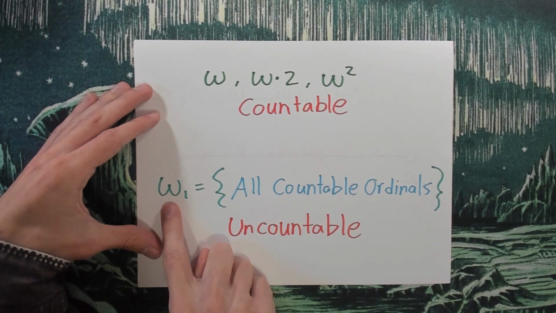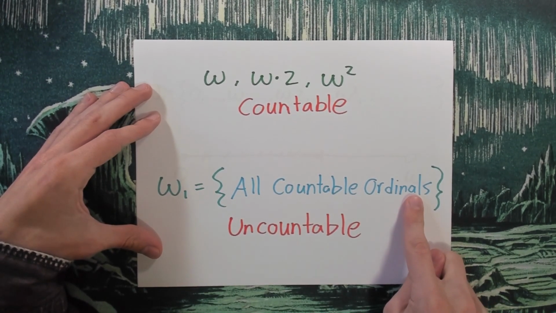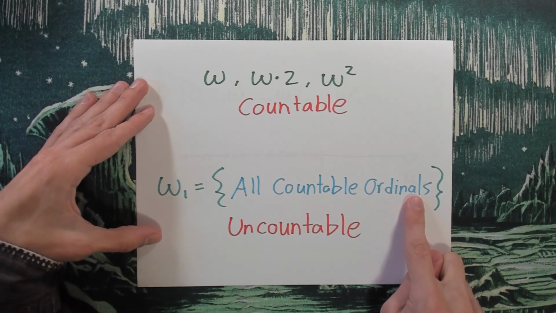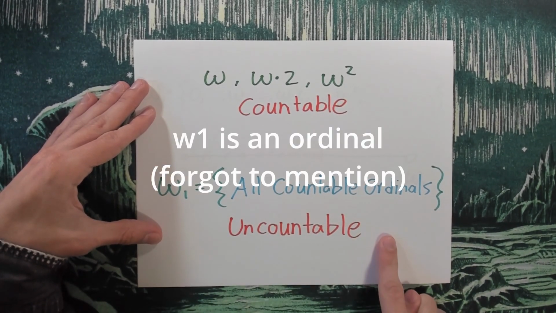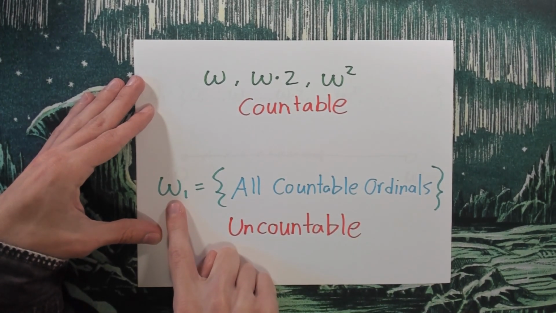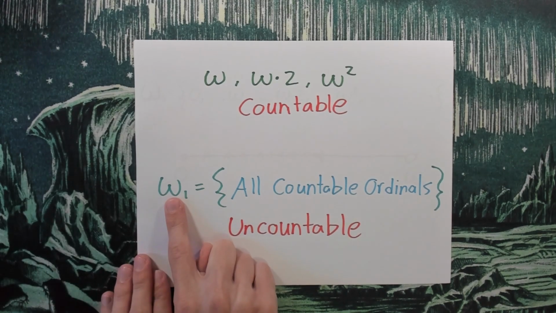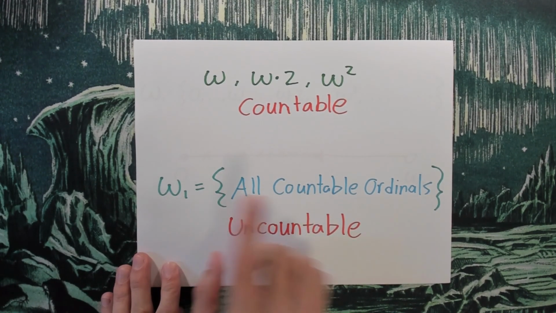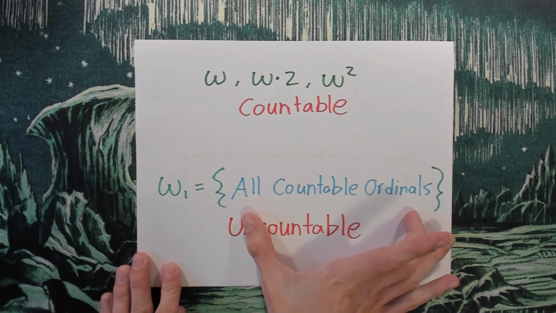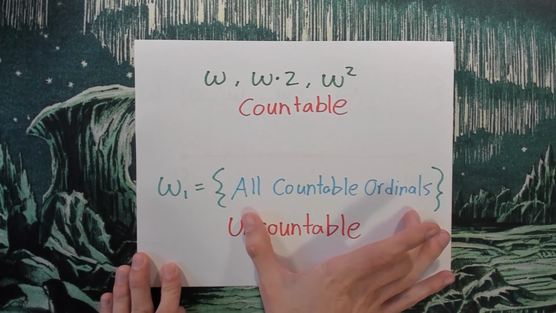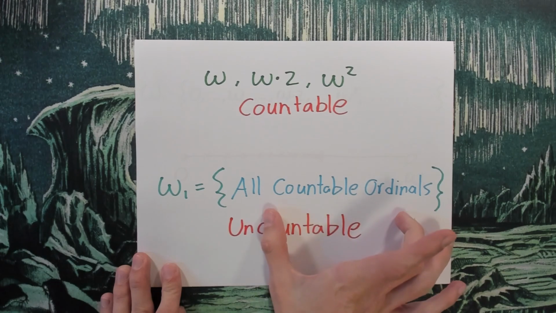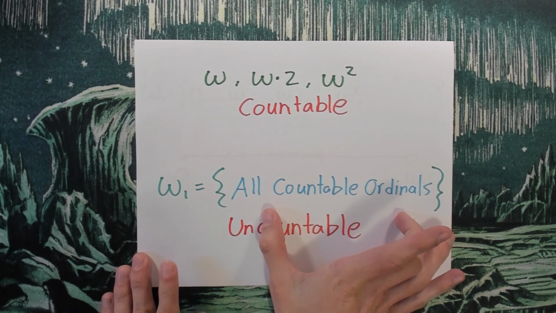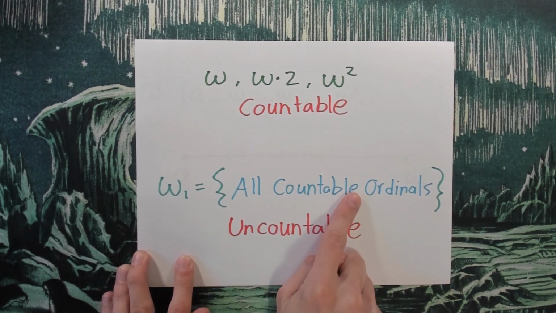So let's let omega 1 be the set of all the countable ordinals. And I claim that this set is going to be uncountable. First of all, if omega 1 was countable, and it has all the countable ordinals inside of itself, then by it being countable and having all the countable ordinals inside itself, it would belong to itself.